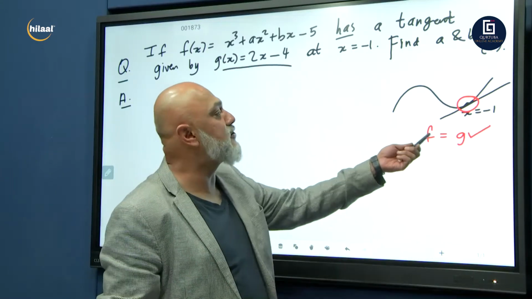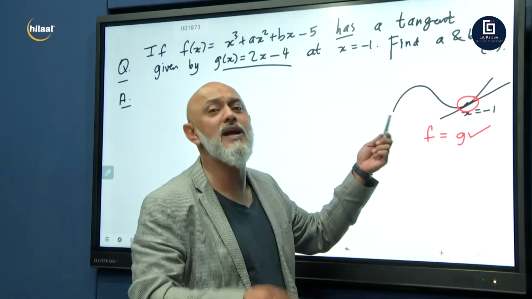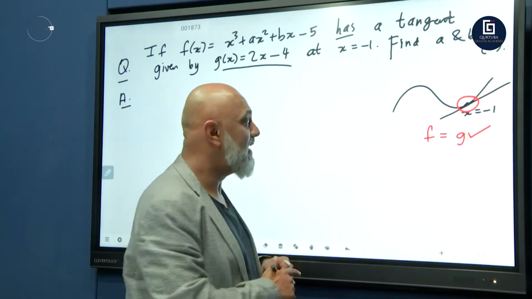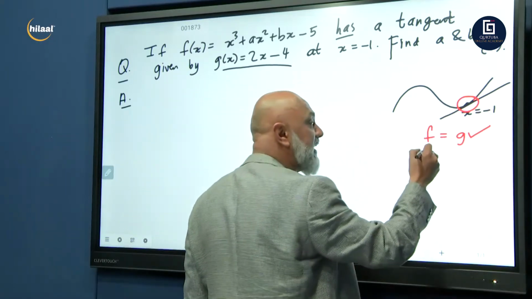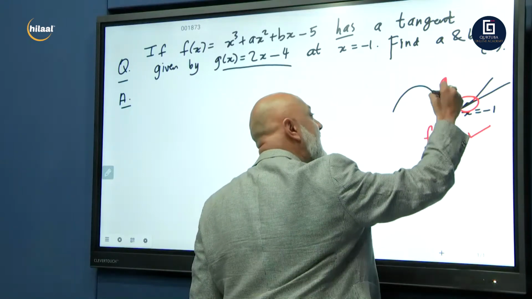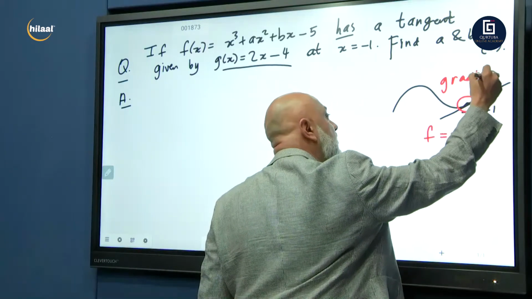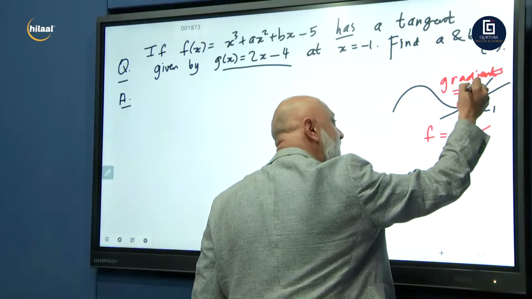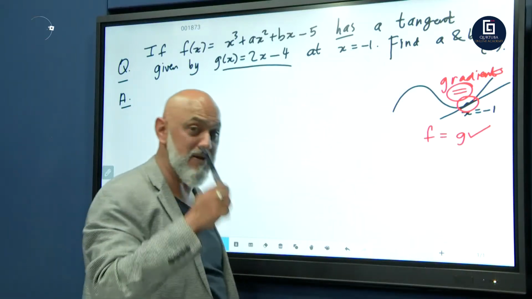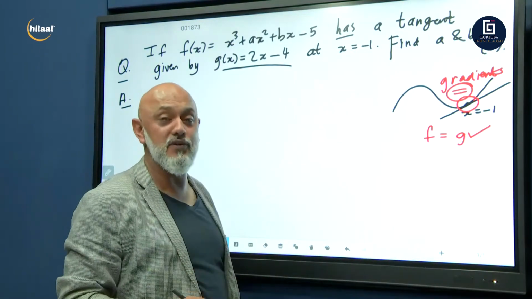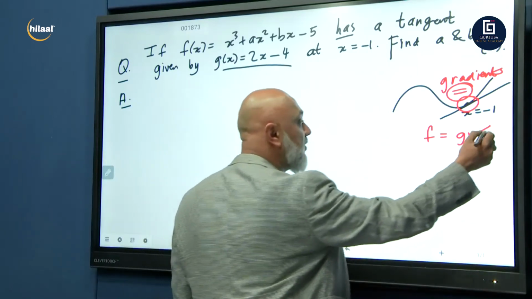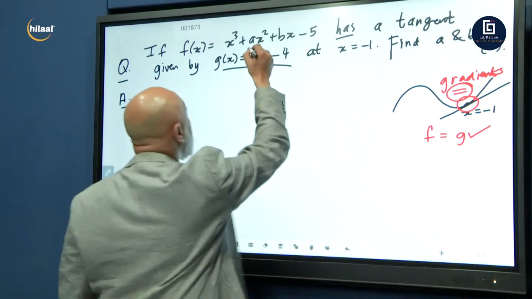But not only are the two graphs equal, their gradients are also equal. I'm repeating that. I want you to remember that. So what can I say? If we want simultaneous equations, remember we're looking for a and b.